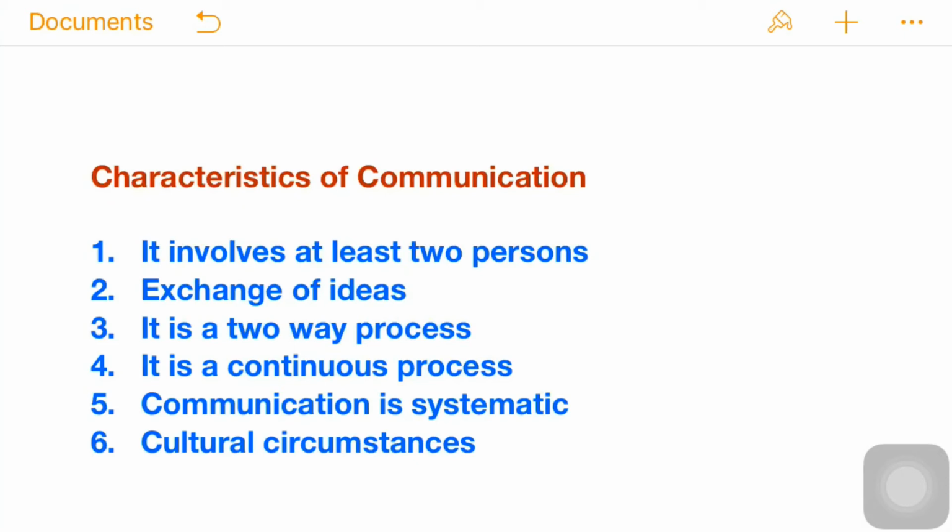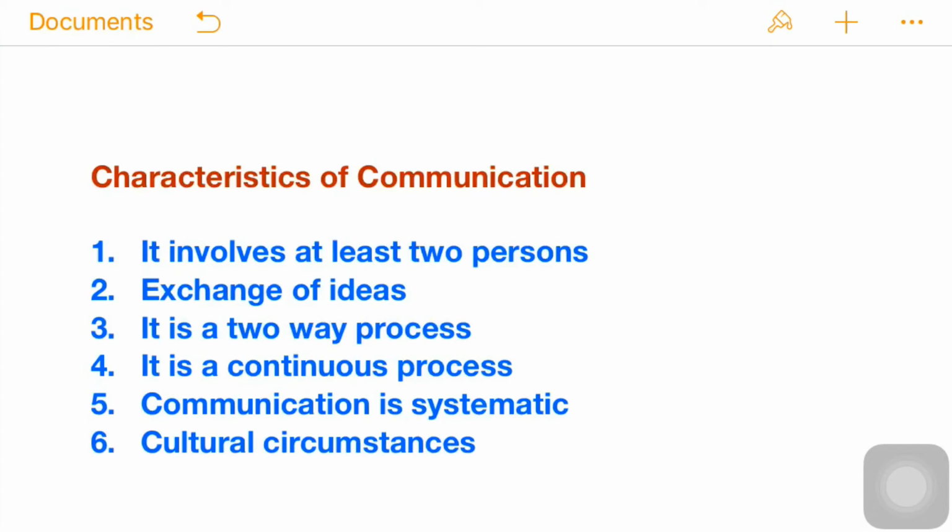It is a two-way process, means if the sender is saying something, in response a receiver can also give the feedback. It is a continuous process. Communication is an endless process, dynamic too, and it also grows and develops. Communication is systematic. Every component of the process is affected by every other component. For example, if there is a fault in the telephone, it will affect the message received by the receiver.